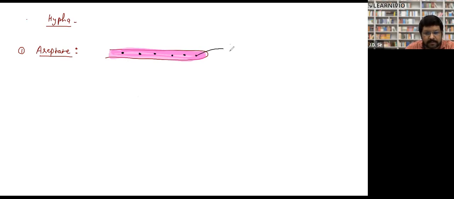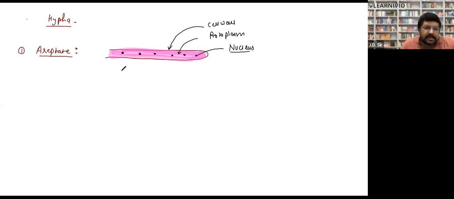These are the nuclei, this is protoplasm, and this is the cell wall. This kind of mycelia is unicellular but multinucleate. Even a hypha may have 200 or 300 nuclei.